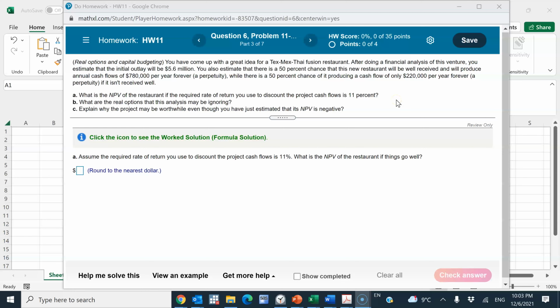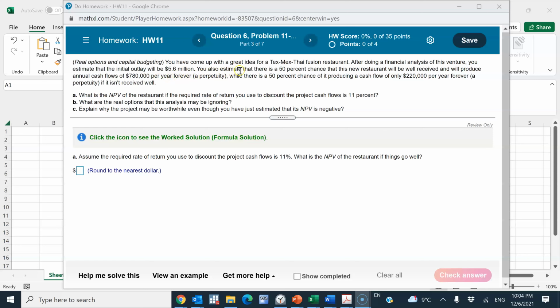This is question number 6 of homework 11 for chapter 11. So you have a project. Basically, this is a restaurant. After doing a financial analysis of this venture, you estimate that the initial outlay will be $5.6 million.